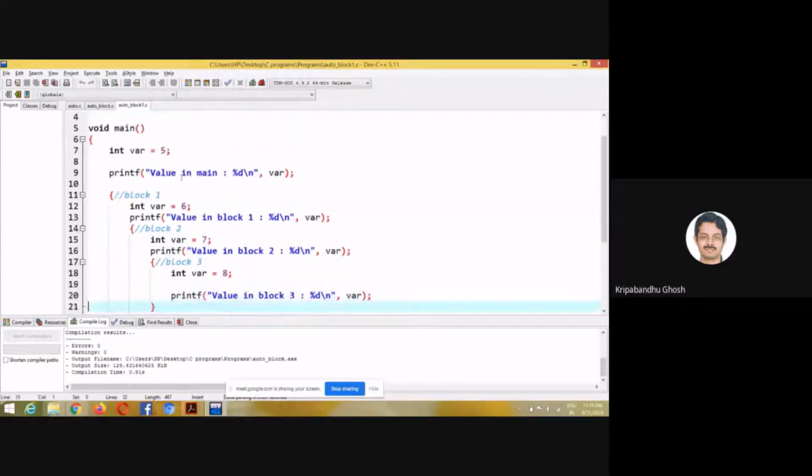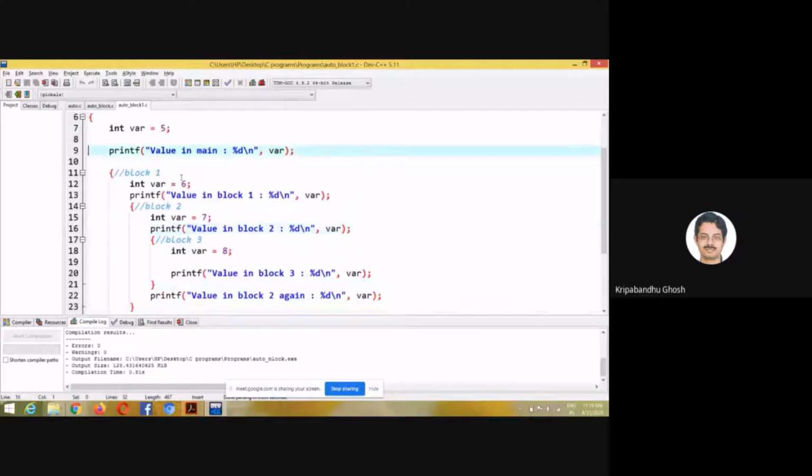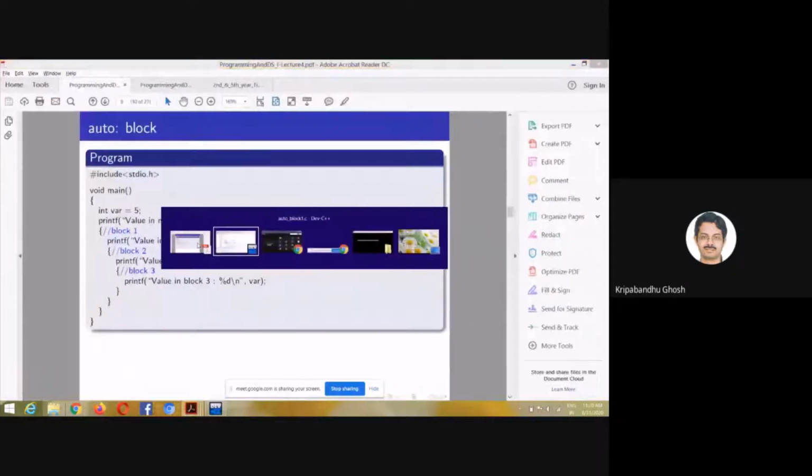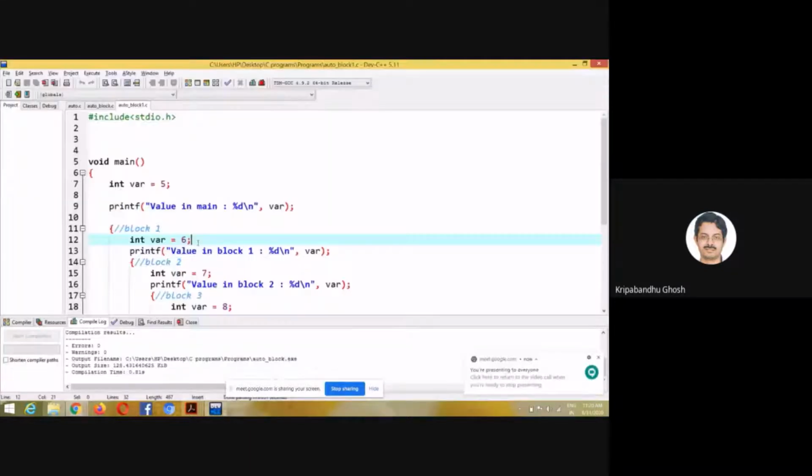Here I do a trick. What is the trick? I keep this variable var equal to 5, and I print its value in main. But in block 1, I declare another variable of the same name, with its value 6. So this var is not this var. It's different, right? And I print its value in block 1.